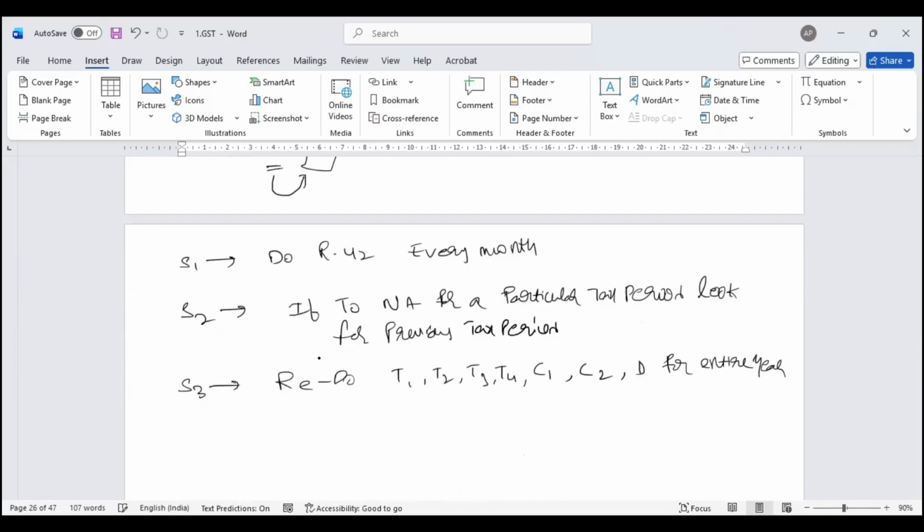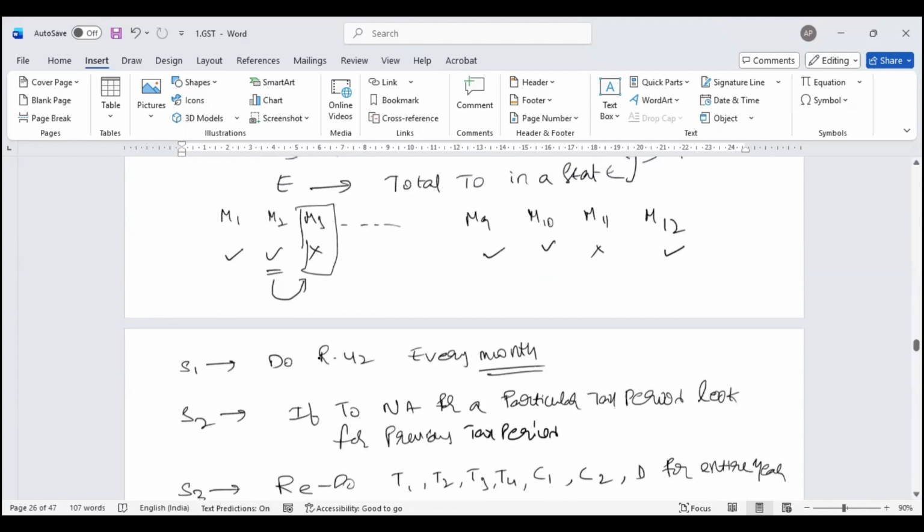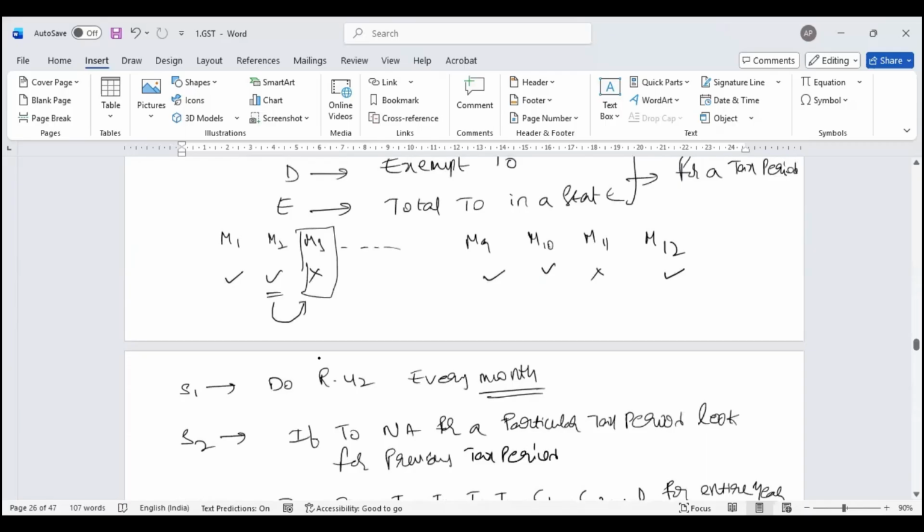That means to say, earlier you were doing it on a monthly basis. In step 3, I do it for 12 months together. Law says that every month you have an individual ratio. Now, there could be a possibility that one month you have a higher turnover, another month a lower turnover. Your purchases are not uniform, your sales are not uniform. Say, in this month my sales are higher, in this month my sales are lower.